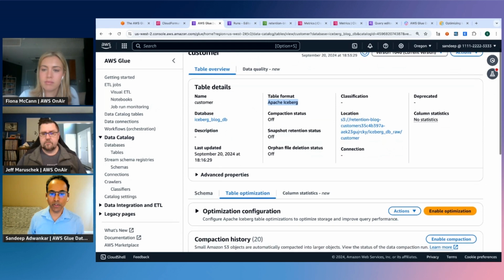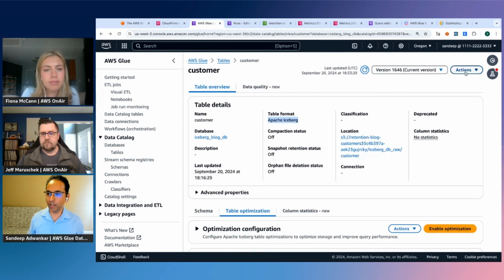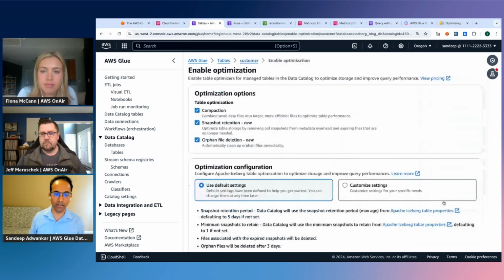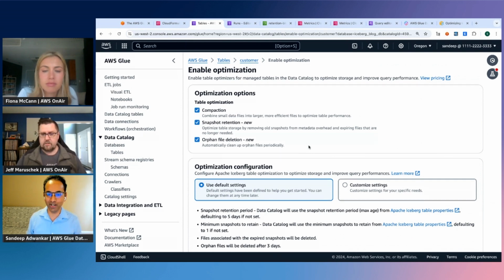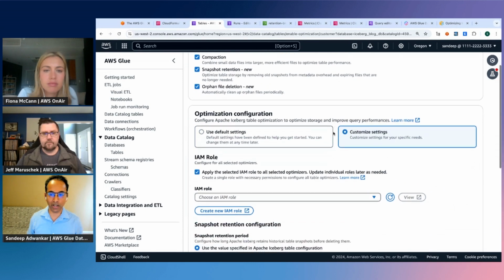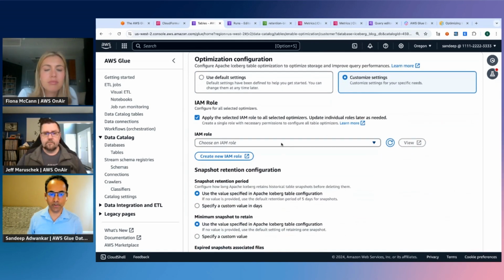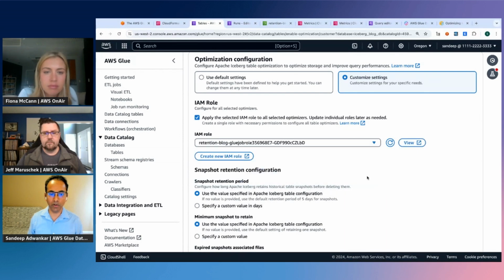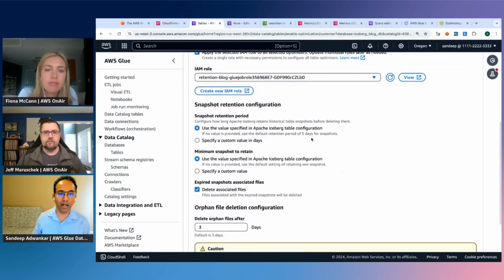And what I'm going to do is there's an option here where optimization is enabled, right? It's as simple as enabling it. You can use the default setting and you can enable it. So there are, as we talked about, compaction, snapshot retention, orphan file deletion. These are the ones. In this case, I'm going to customize so that I can show you the different options. So you provide the role. For example, I have a role created here. And then I can specify how long I want to keep it.